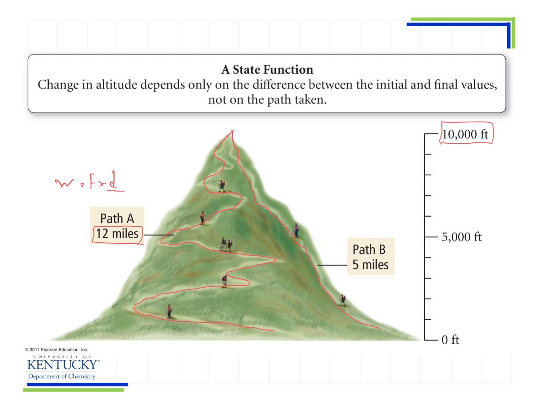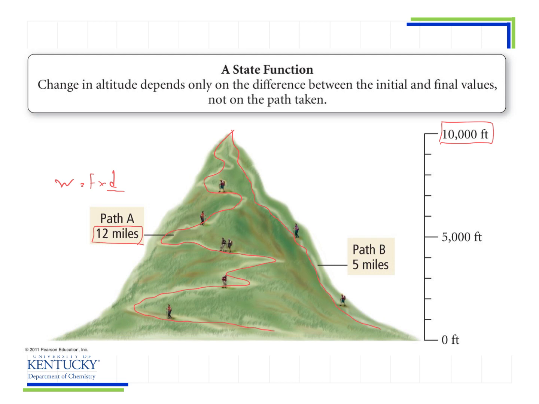So these people, they travel a longer route, they might have done more work than the ones taking the shortcut, if you can call this a shortcut. But anyway, they have done different amounts of work because work is not a state function, but the altitude is a state function. So it doesn't matter which route they take, all of these people are going up in altitude by 10,000.